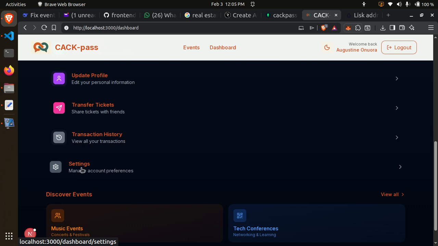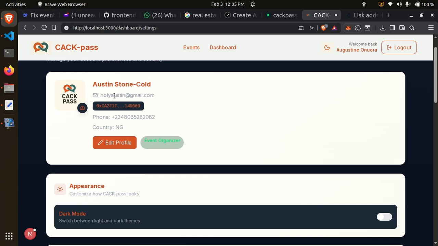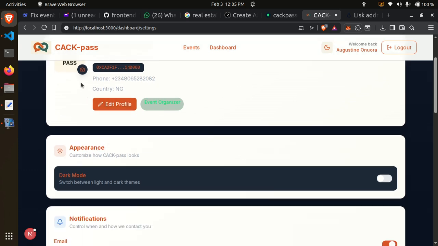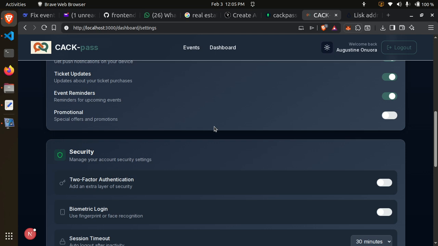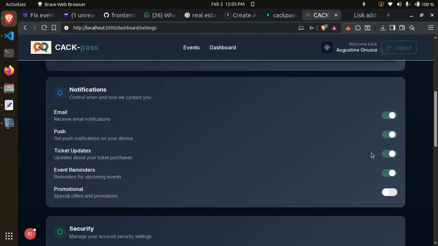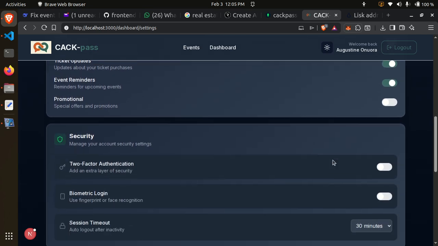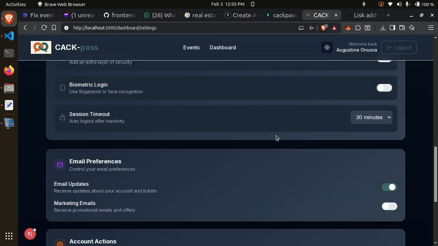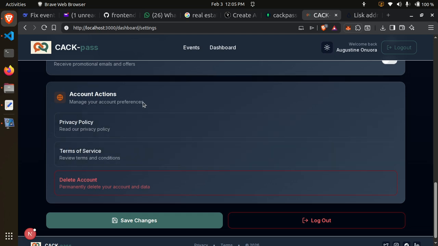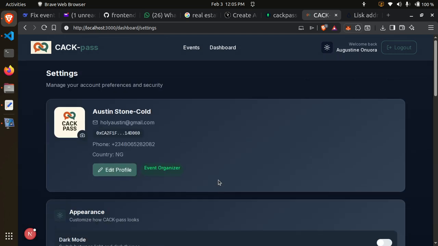Then we can also do settings. This is the setting of the general app, where you can set whatever picture or image you want, the appearance you like, email, push notification, ticket updates, if you need all of this to function. So these are things you can do on your own from the settings. Email preference, and this is what we've already done.